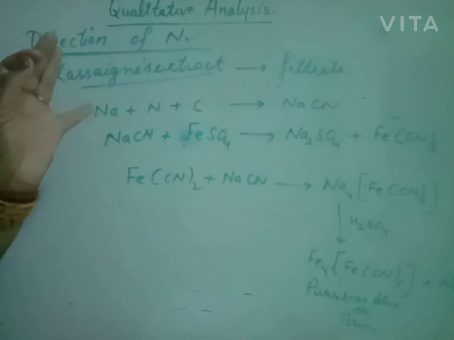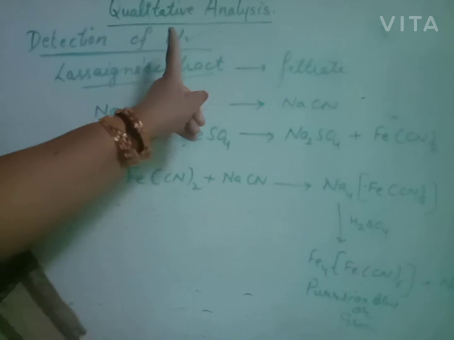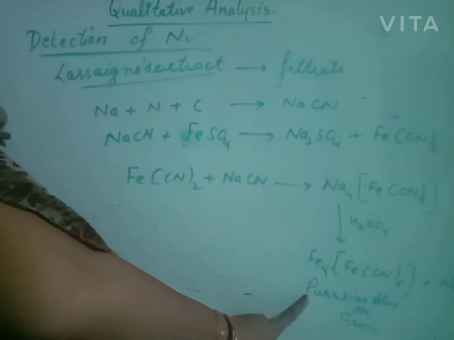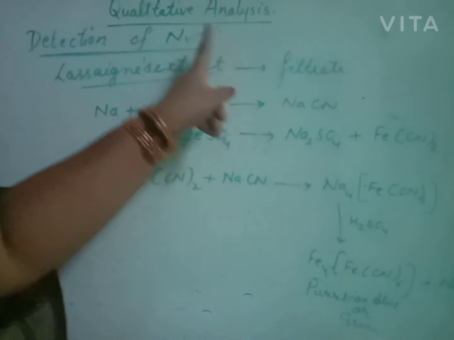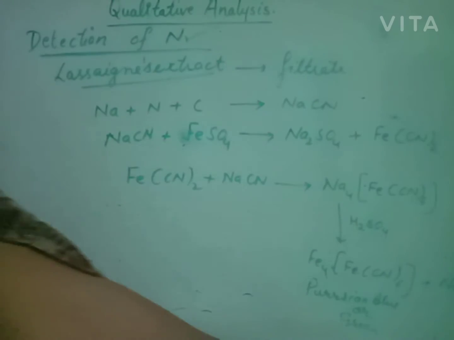Organic compounds contain carbon and hydrogen, it is necessary. Besides these, in the Lassaigne's extract test, if we get Persian blue color or green color, that means nitrogen is also present in the given organic compound.